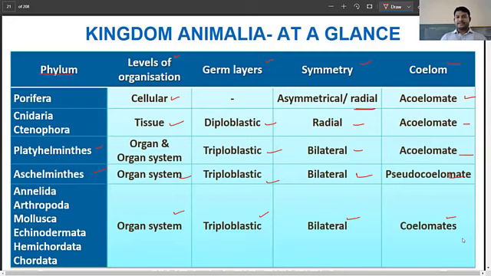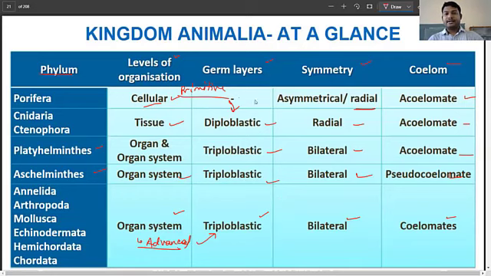The point of telling you this is that when we talk about the criteria for classification, these are all general features, but there are certain features which are going to be found in the primitive or lower organisms, and some which are going to be found in the higher organisms. When we talk about the level of organization, the cellular organization is going to be the primitive feature, and the organ system is going to be the advanced feature. Similarly, when we talk about the germ layer, diploblastic is going to be the primitive feature and triploblastic is going to be the advanced feature.